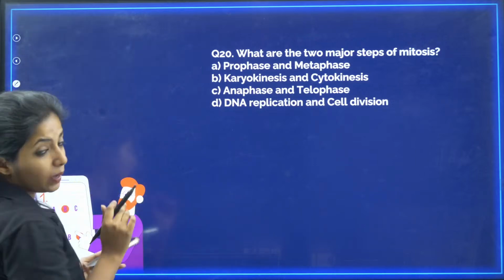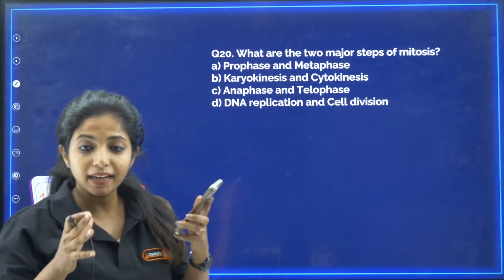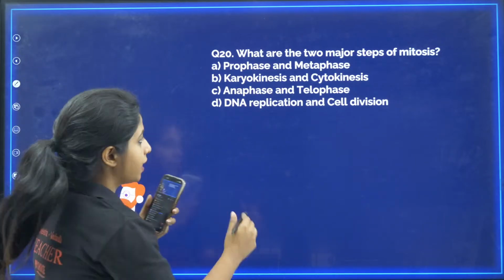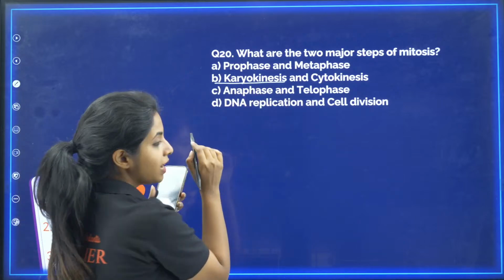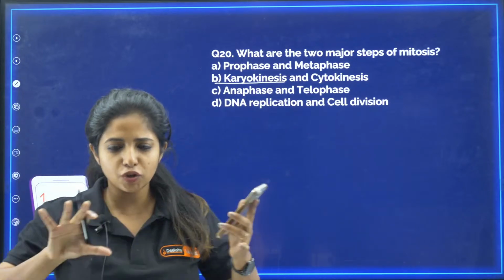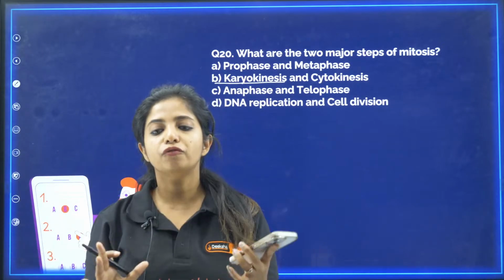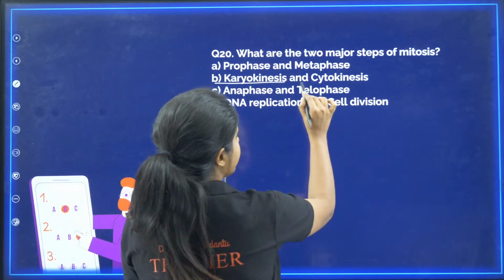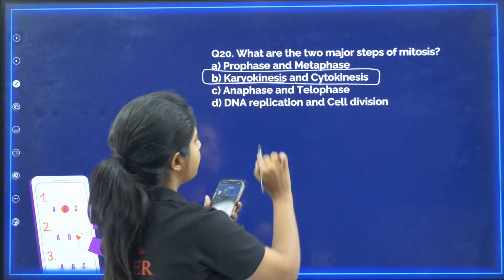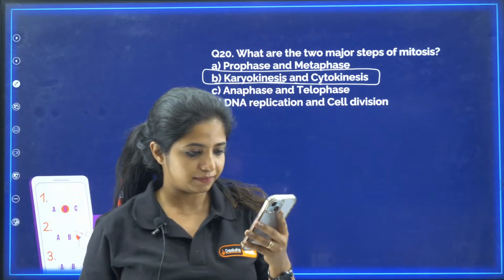Mitosis, as I said, is where the cell actually divides. When the cell divides, the nucleus has to divide, and that is known as karyokinesis. After the nuclear division, everything is duplicated and the nucleus is also divided. You finally divide the cell, which is known as cytokinesis. So here you have B as the correct answer.